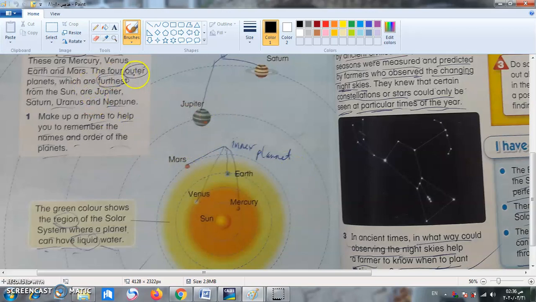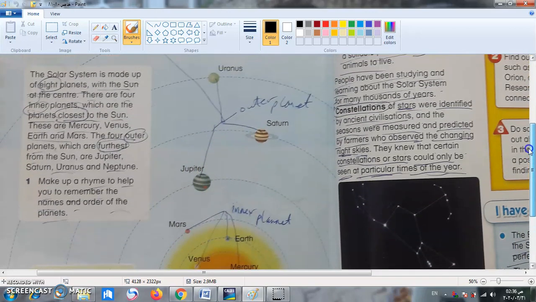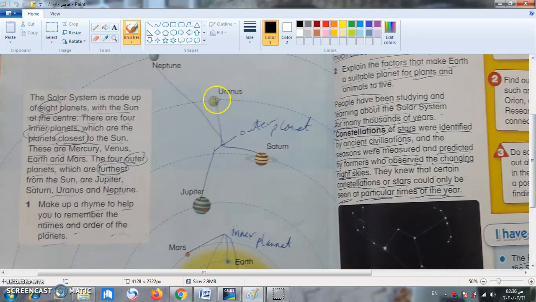Let's see. The 4 outer planets are the farthest from the sun. What are they? Jupiter, كوكب المشتري. Saturn, كوكب زحل. And Uranus, كوكب أورانوس. And Neptune, كوكب نبتون. And as we said, the last one was called Pluto, and they don't consider it anymore as a planet from our solar system.